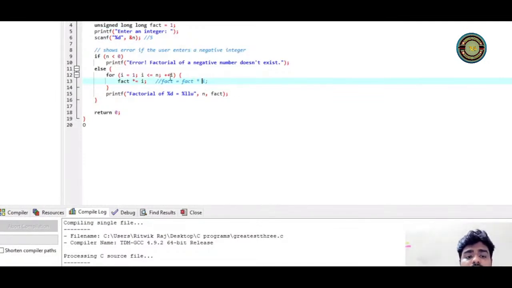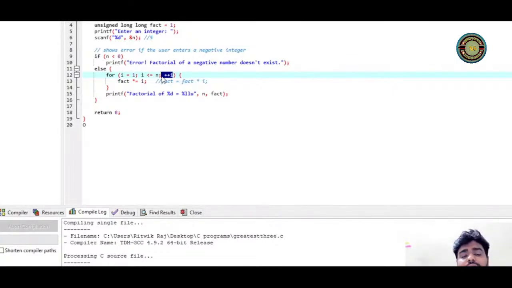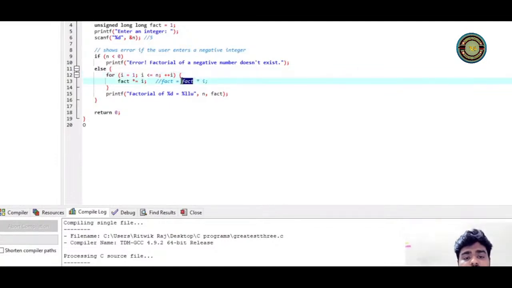Again this loop will work. So i will get incremented. One friend of mine asked me what is increment operator. I've explained this. So i will become 2 because it was earlier 1. So now it is 2. 2 is less than equal to 5. That is also correct. It will come down. Then this will go on. So right now fact is 1. 1 into 2 is 2. So we got 1 into 2.